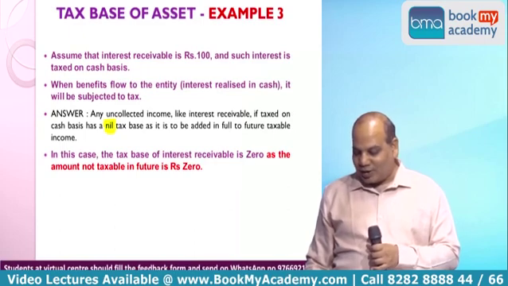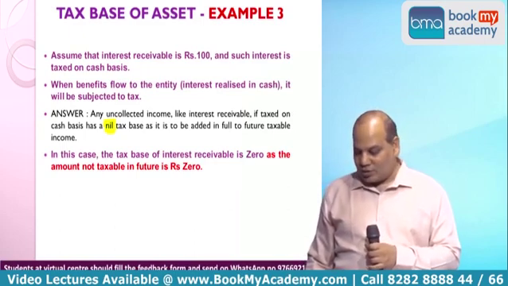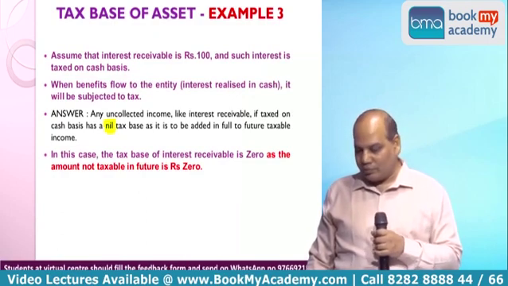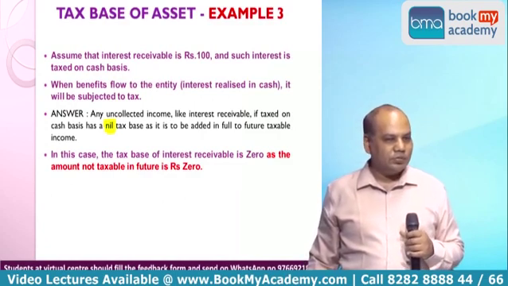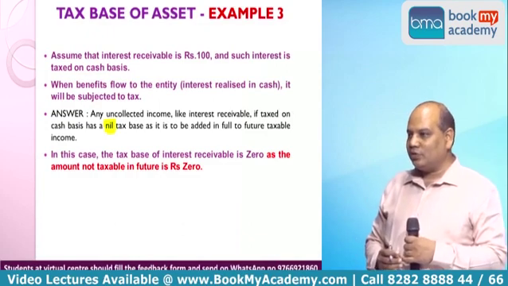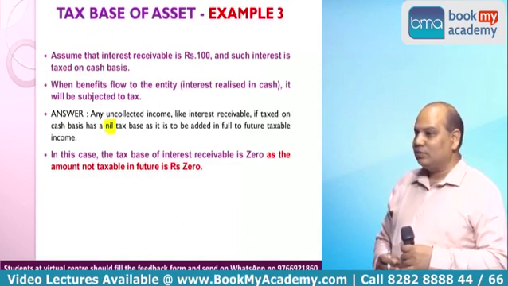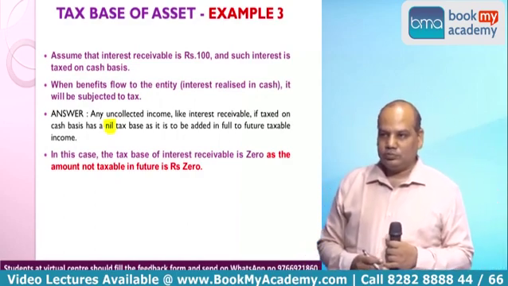As it is to be added to future taxable income. In this case, the tax base of the interest receivable is 0, as the amount not taxable in future is 0. If entire amount is taxable, which means the amount which is not taxable is 0.